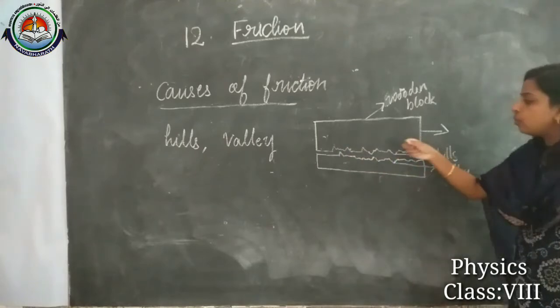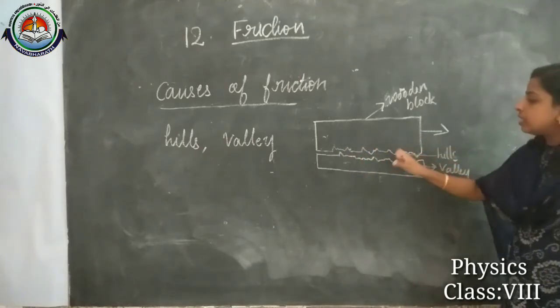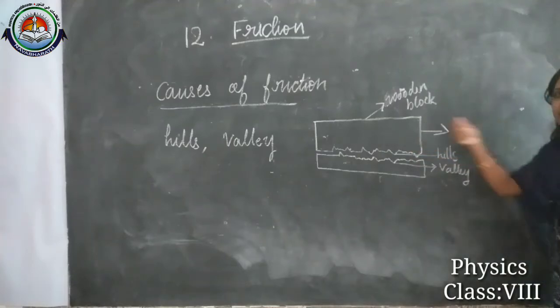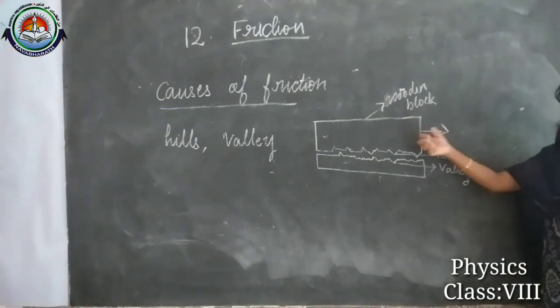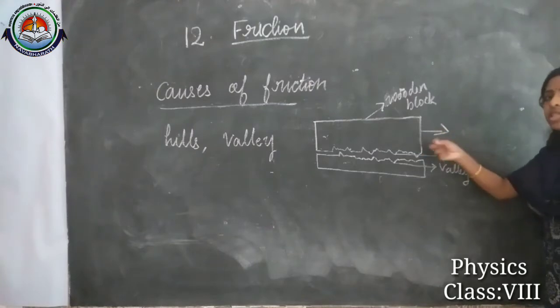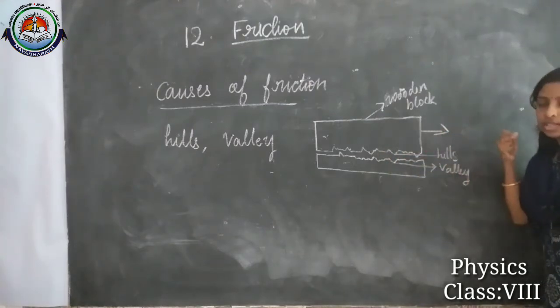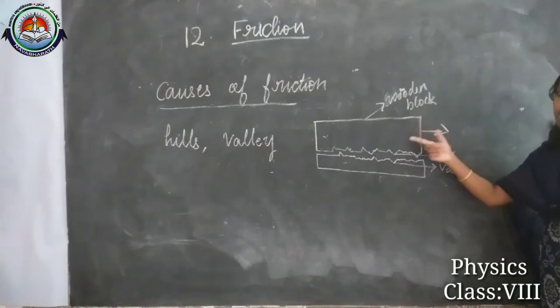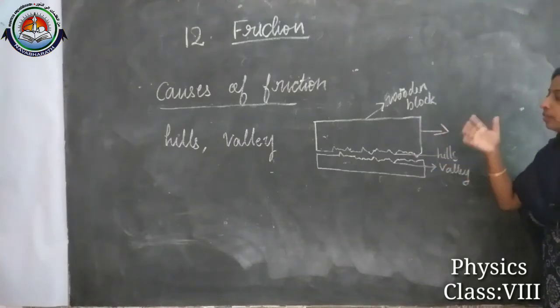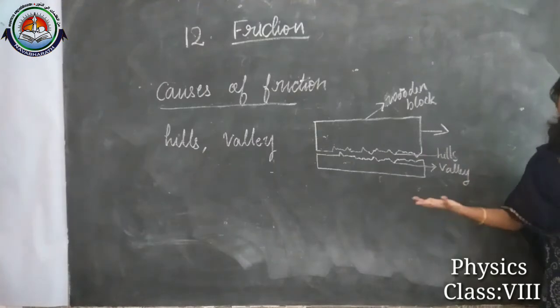During this movement, the surfaces will interlock. In this interlocking, when we are pulling in this direction with more force, so that the applied force is more than the frictional force, then only we can slide or move this wooden block. If the applied force is less than the frictional force, we can't move it.